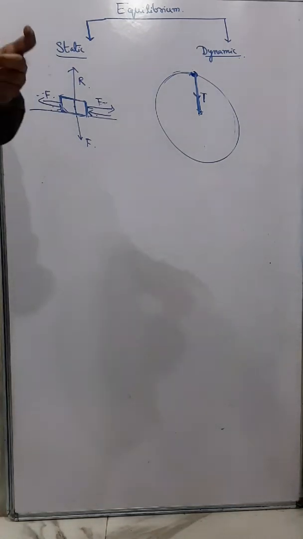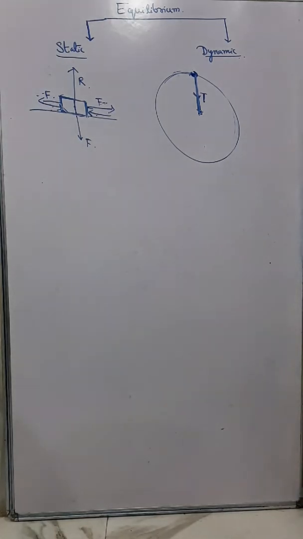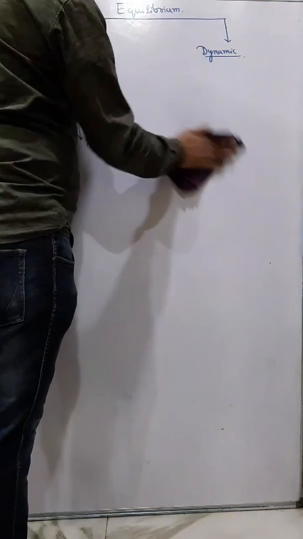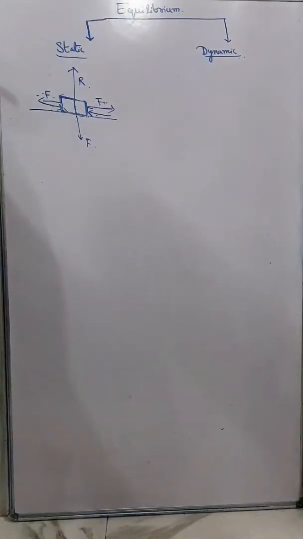Another example of dynamic equilibrium is a raindrop. Now, this is very important.